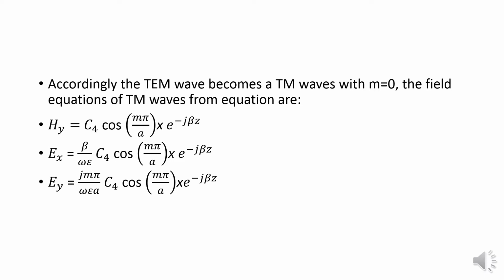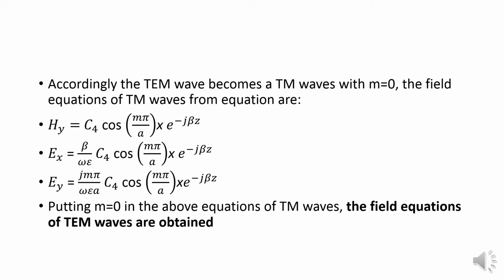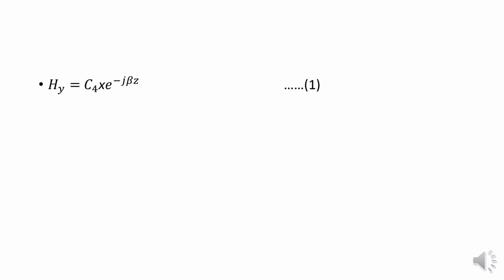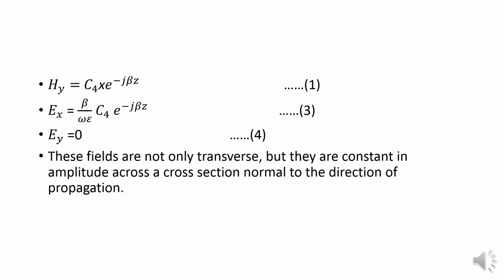Then putting m equal to 0 in the above equations of TEM waves, the field equations of TEM waves are Hy equal to C4 e power minus j beta z. This is equation 1. Then Ex will be equal to beta divided by omega epsilon C4 e power minus j beta z. This is equation 3. Then Ey will be equal to 0. This is equation 4. These fields are not only transverse but they are constant in amplitude across a cross section. This will be normal to the direction of propagation.